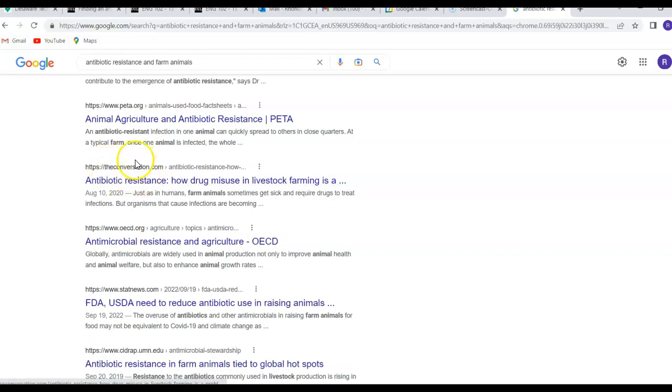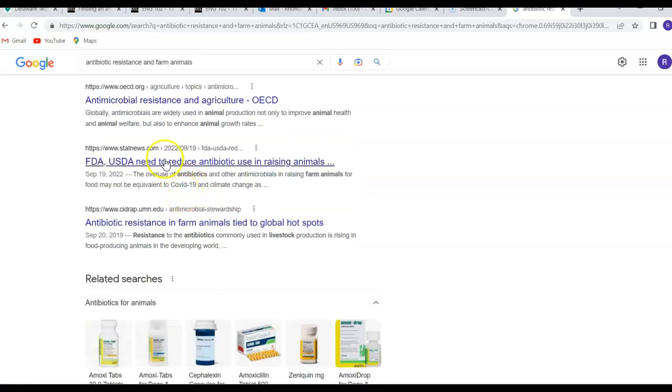Here's one from The Conversation, which is a journalism site, generally well-respected. 2020 is pretty recent, and so this could be a good article as well. And so you go on through and see what you have, where the article is coming from, what the date is, and so forth.